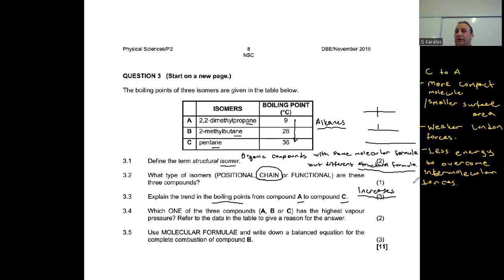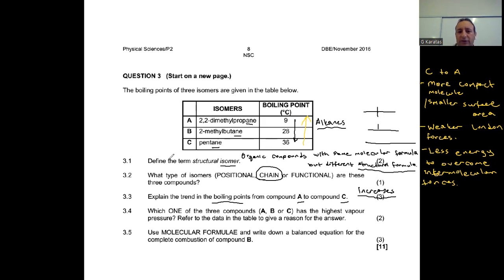Right, so that is it. From C to A, we have smaller surface area, weaker London forces, and less energy required. And as you see, the boiling point decreases from C to A. That's the reason.